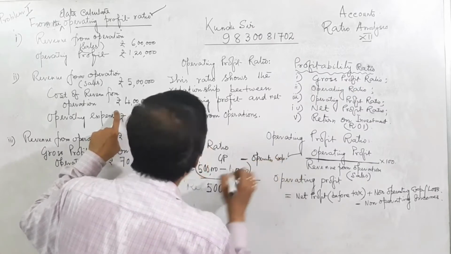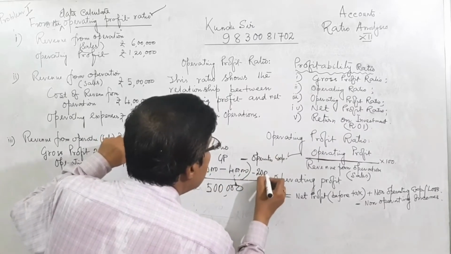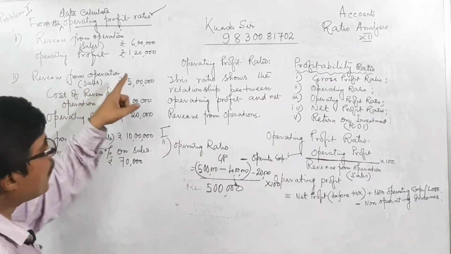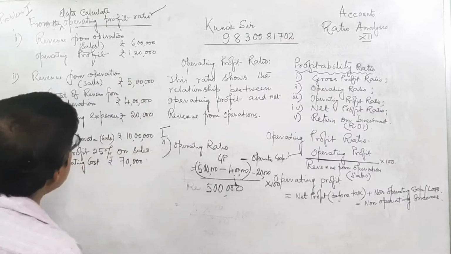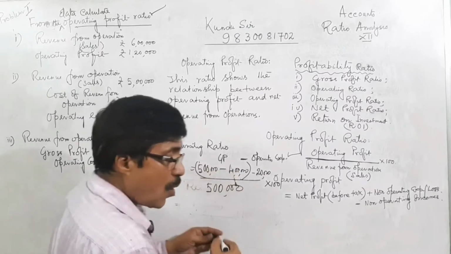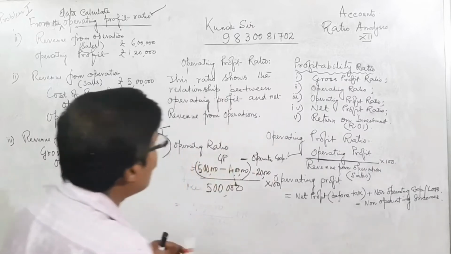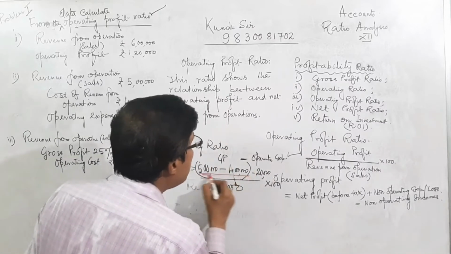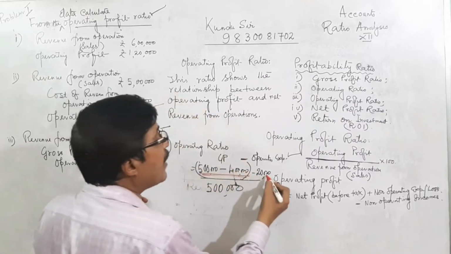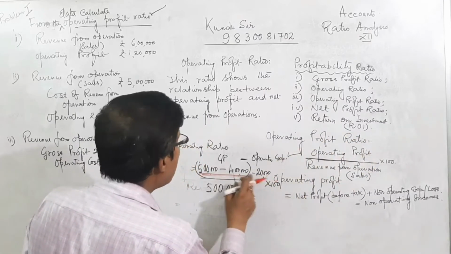minus operating expenses. Operating expenses is 20,000, into 100. I am again explaining. The revenue from operation, sales, minus cost of revenue or cost of goods sold equal to 4 lakhs. That portion is termed as GP, gross profit. From gross profit, we are deducting operating expenses, then we will get operating profit, that is 4 lakh 20.